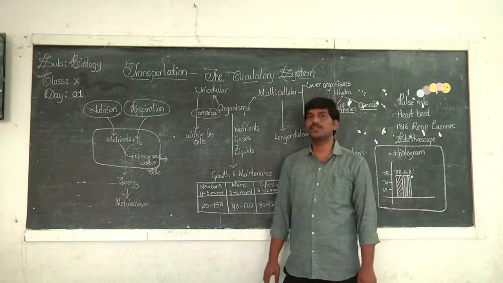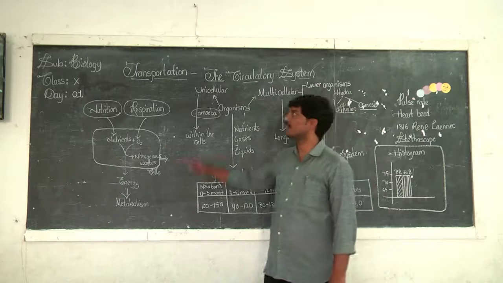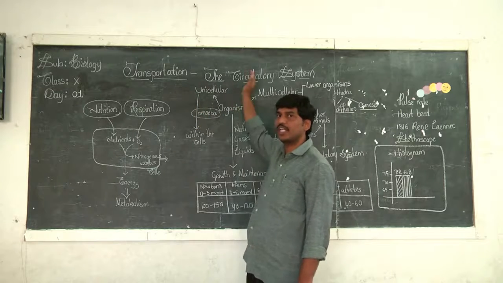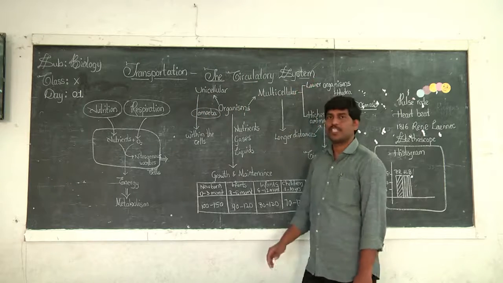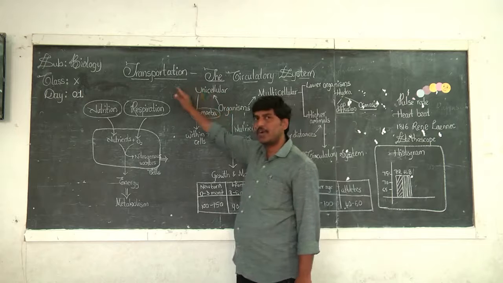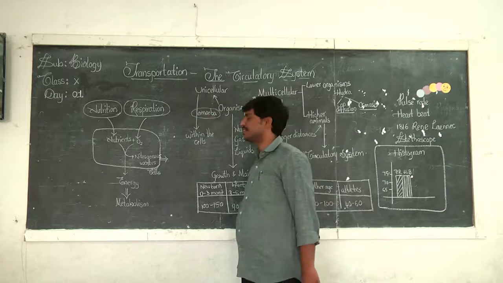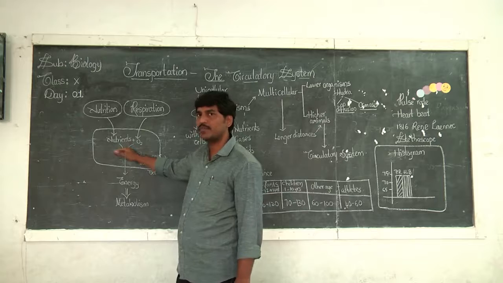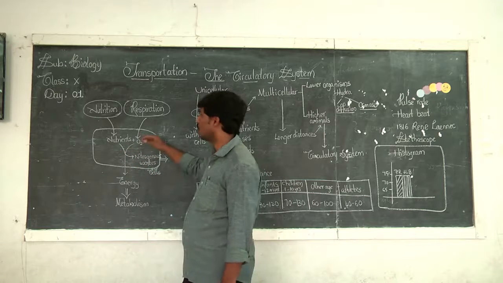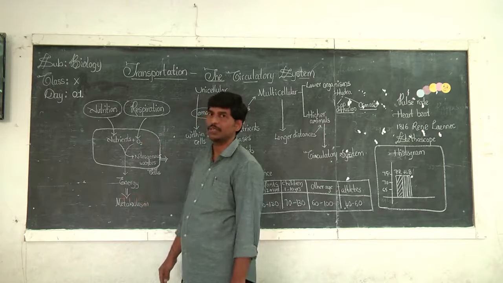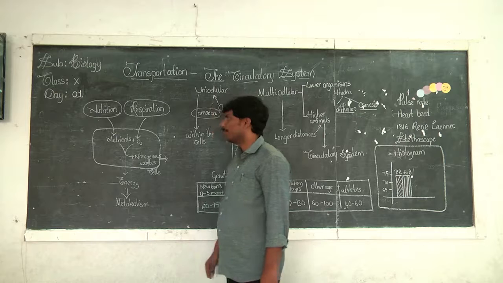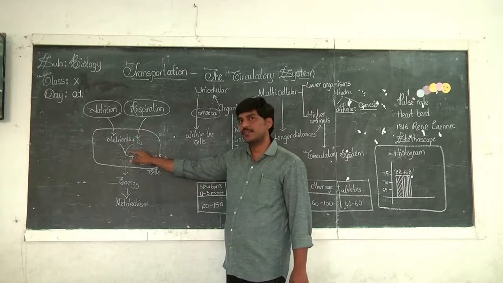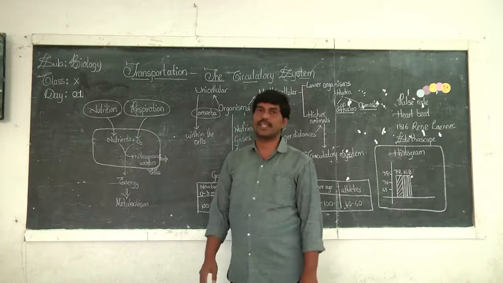So let me announce today's topic: transportation, the circulatory system. With the help of this life process, which is called transportation, nutrients are made available to the cells, and oxygen is also made available to the cells. So nutrients are being transported and oxygen is also being transported.